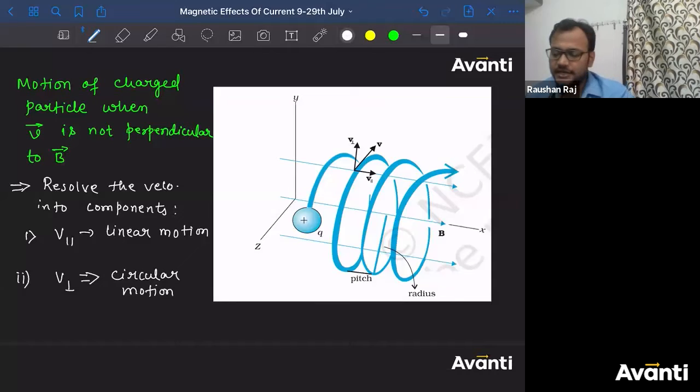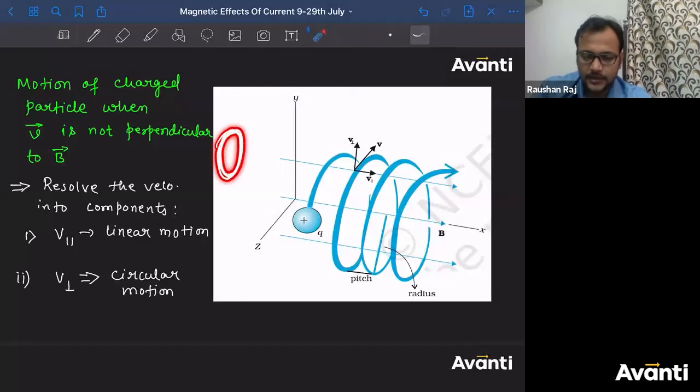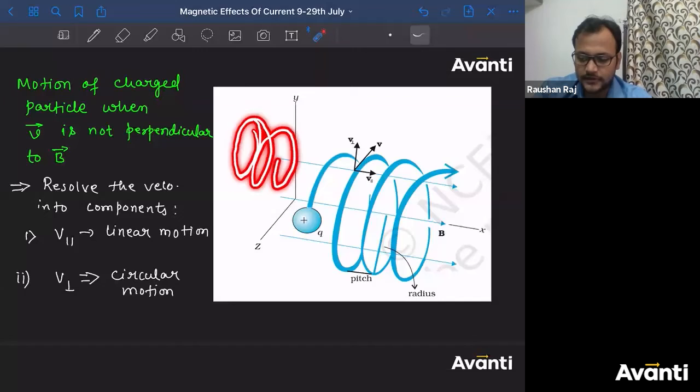Now just imagine a condition where a particle wants to rotate in a circular motion like this. But now you try to pull it towards the right. What will happen? Now this is a circle I'm talking about. Now you try to pull it towards the right. What will happen? It will go like this, like this. Are you getting my point, guys?